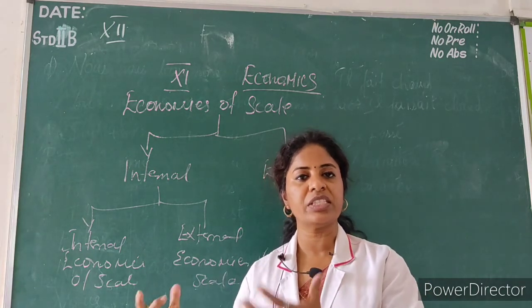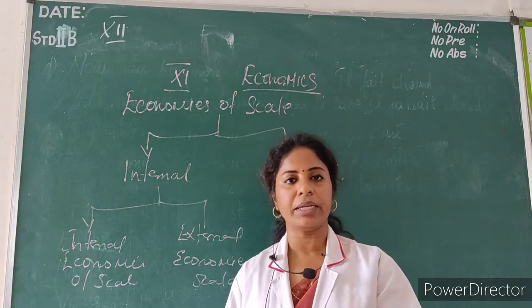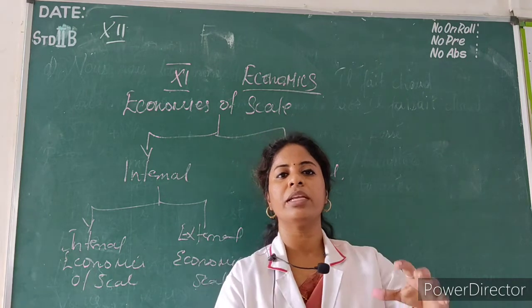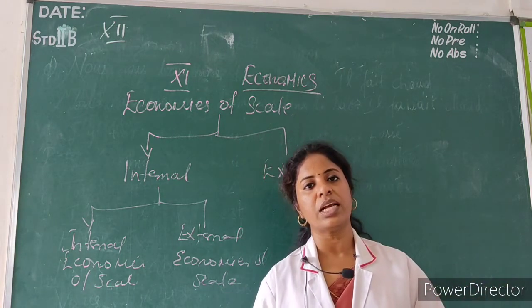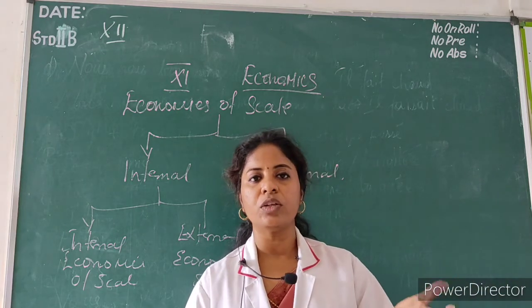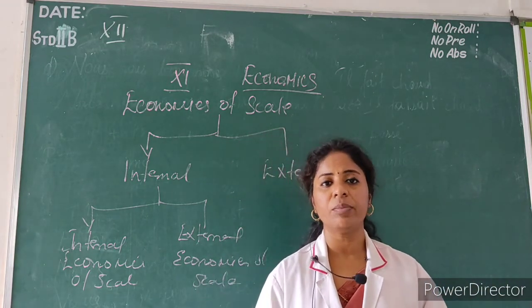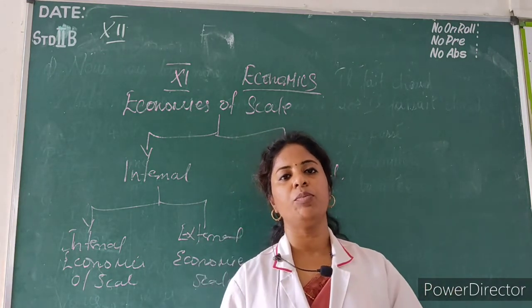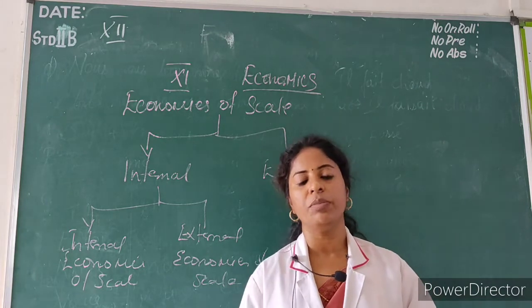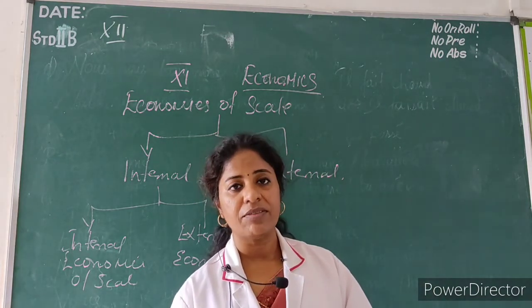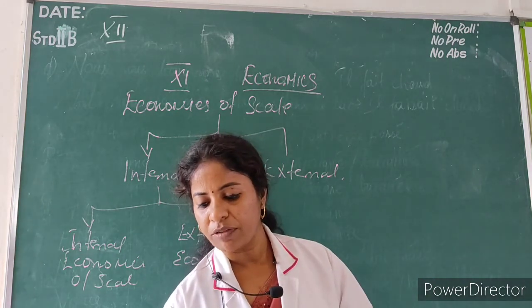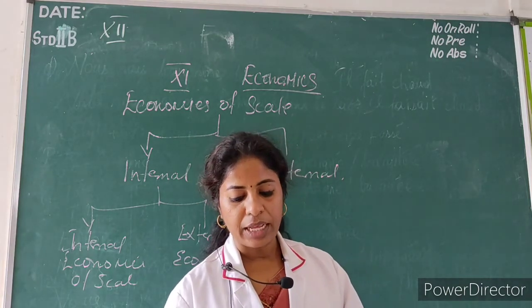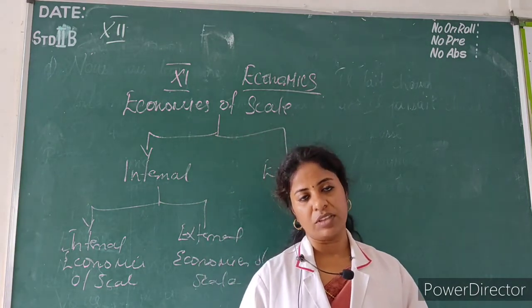If one factory is started, what happens? Automatically some shops will arise. If there are shops, slowly the construction process will start. Slowly people will start to settle in that area. This is called development of township. So when there is large scale production, externally certain benefits will arise: banking facilities, development of township, and development of information and communications. So this is called external economies of the scale.